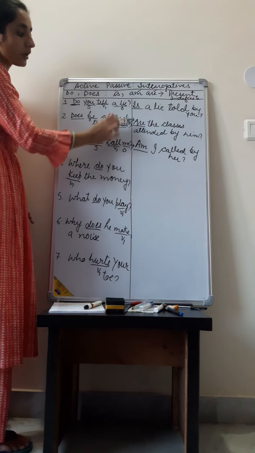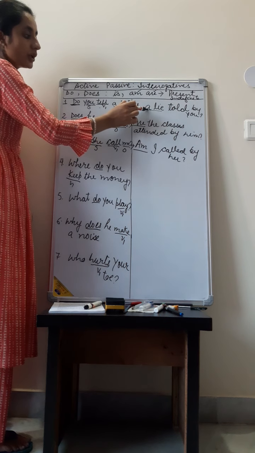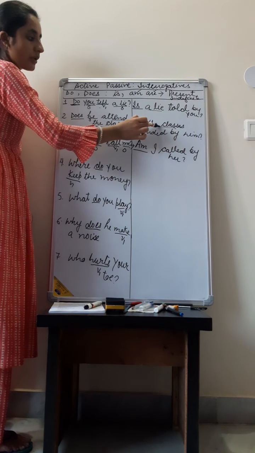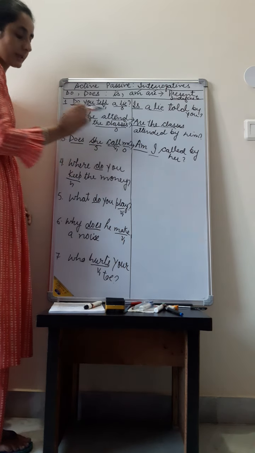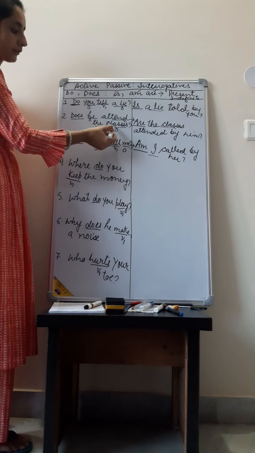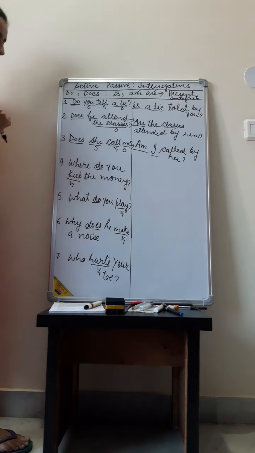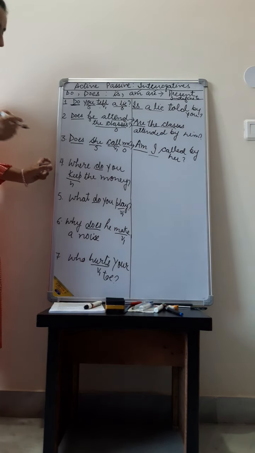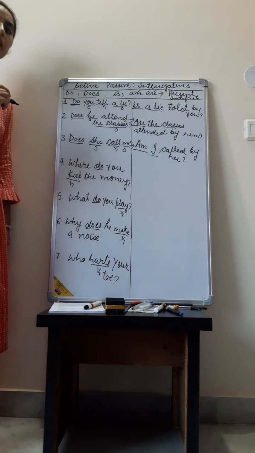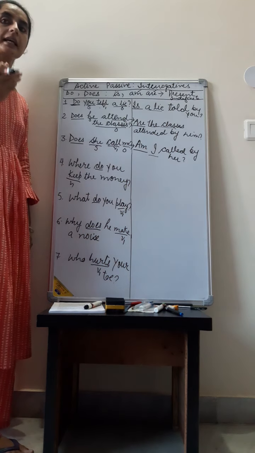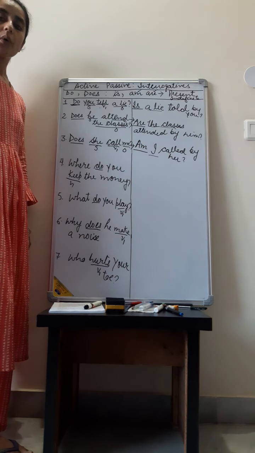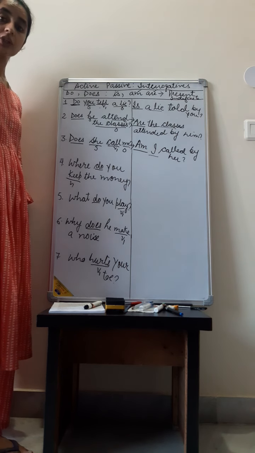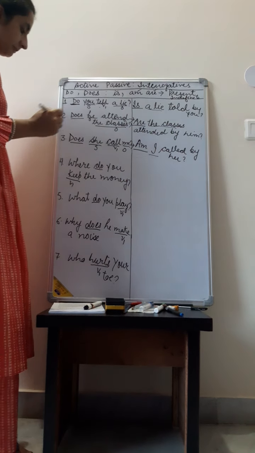This is, am or are will be decided with our new subjects. These are our new subjects which we have converted from the objects. Okay, let us discuss now when we have a question word. What are our question words? Like where, when, why, whom, how, which. These are the question words.